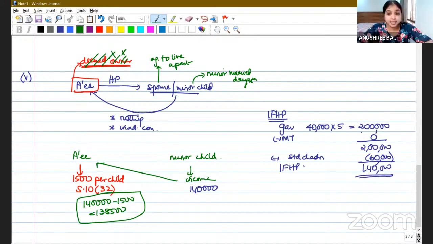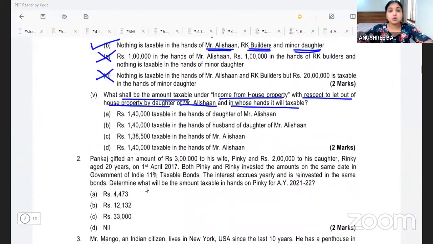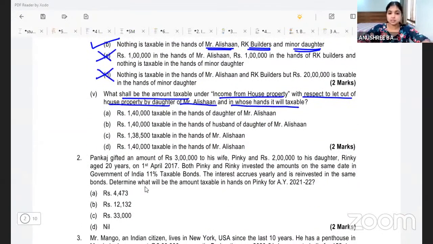Yes. So first we tried applying the deemed ownership concept, but that was not applicable because the minor child happened to be a minor married daughter. That is why we applied the clubbing provision. The computation of IFHP is very simple over here, no adjustment at all. IFHP was 1,40,000. This 1,40,000 will be clubbed in the hands of Mr. Alishan. So at the end of the day, who is going to pay tax? The father, Mr. Alishan. 1,38,500 is taxable in the hands of Mr. Alishan. How 1,38,500? 1,40,000 is IFHP. From this, we will give the section 10(32) exemption of 1,500 and the balance will be taxable.